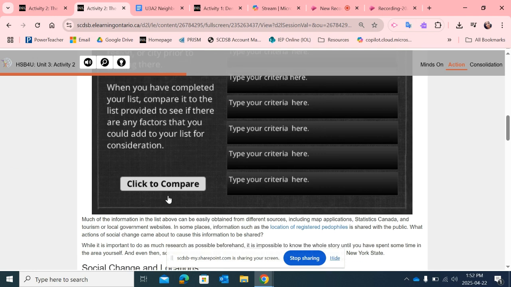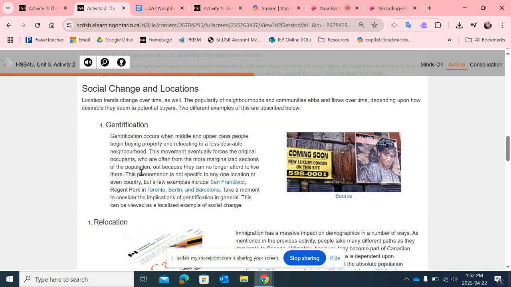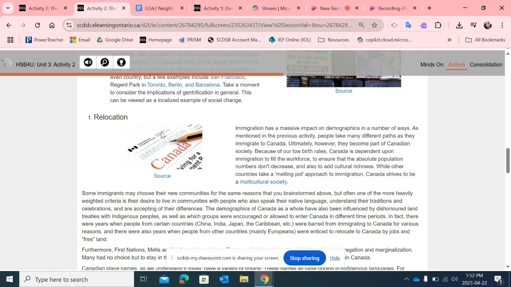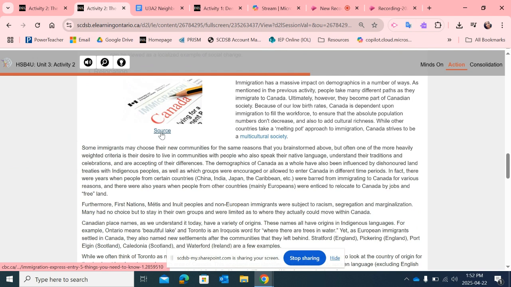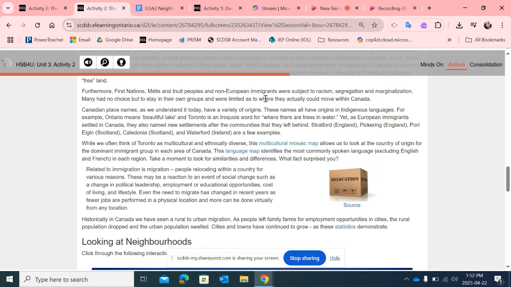So we are looking at the world around you. So looking at local areas. Gentrification. Read about this because we are seeing this, and it's a phenomenon that's right here in the Simcoe. Relocation. So understanding that when somebody is immigrating to Canada, this little checklist that you're creating just to move into a new neighborhood, somebody would also create to move into a new country.